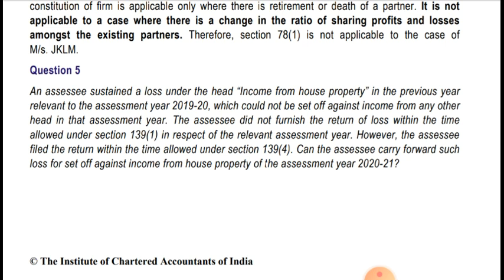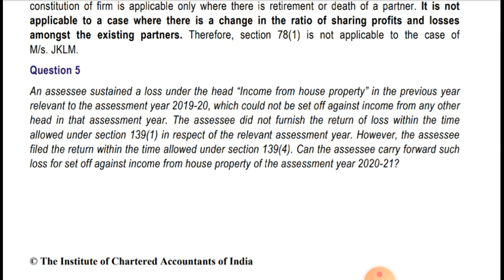Can the SSE carry forward such loss for set off against income from house property of the assessment year 2020-21? Yes, because there is no restriction on house property loss under section 139(3). Only in respect of business loss and capital gain loss there is a restriction that the return should be filed on or before the due date, otherwise you cannot set off losses of business as well as capital gain.